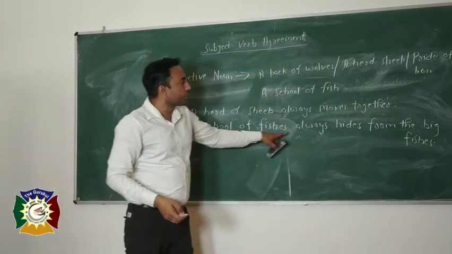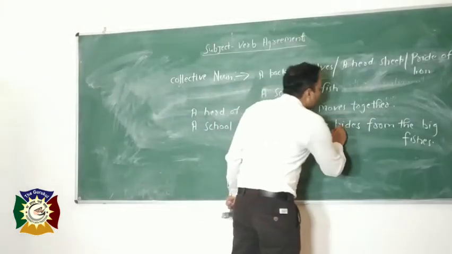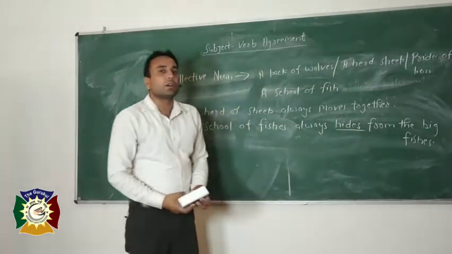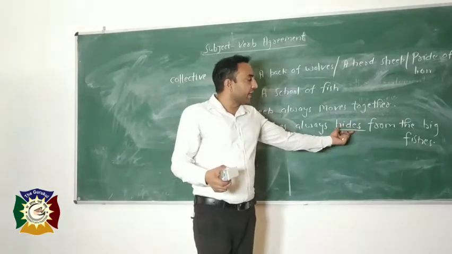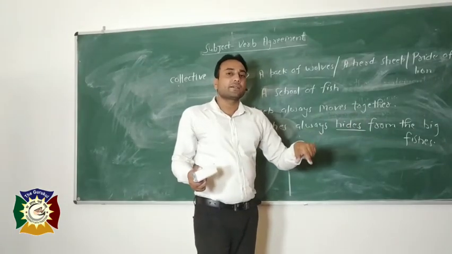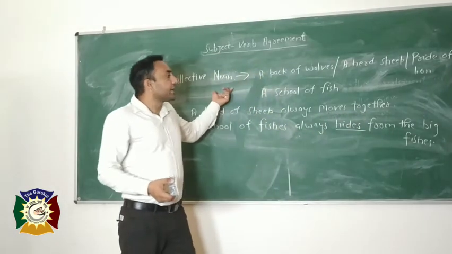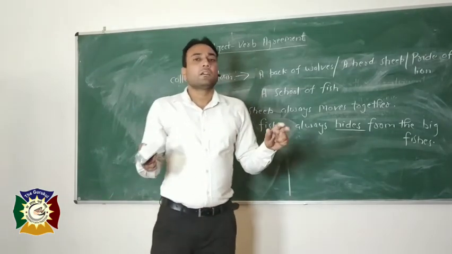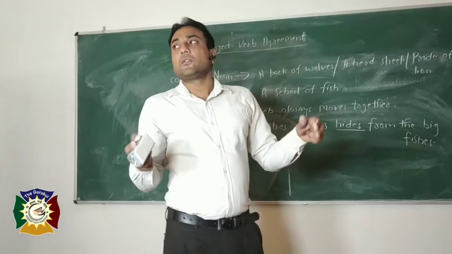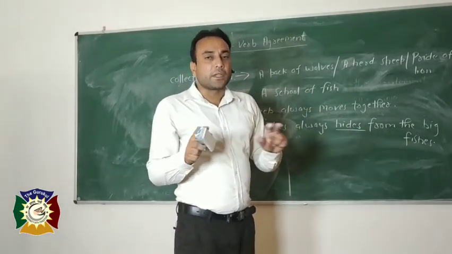Hides is also a singular verb, because hide is a plural verb, and when we add s behind it, it becomes singular. So a collective noun always takes a singular verb. I think the rules about collective nouns have been clear to you.